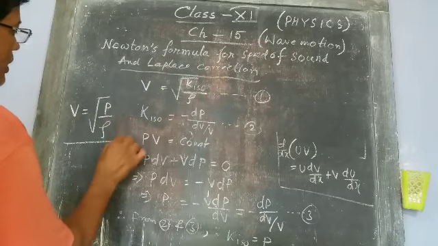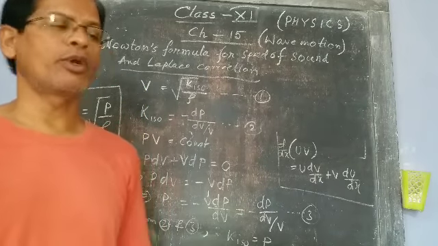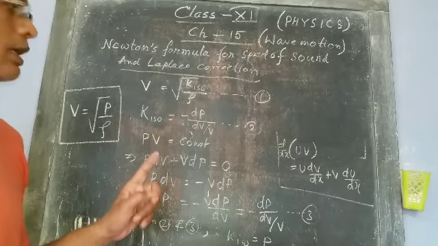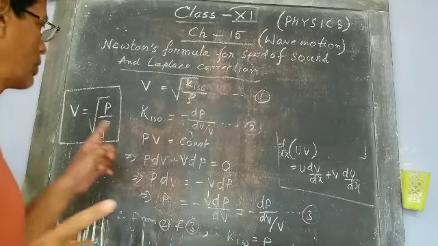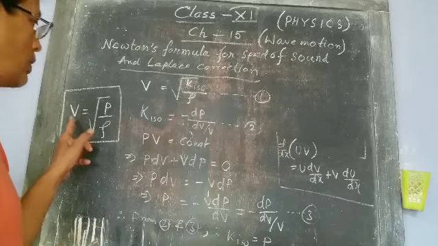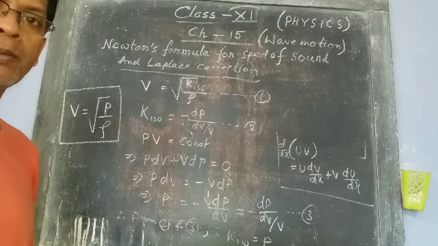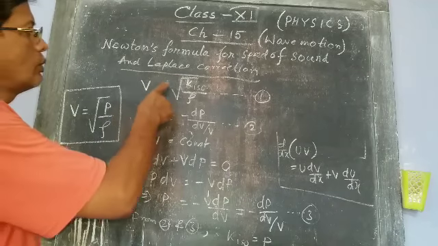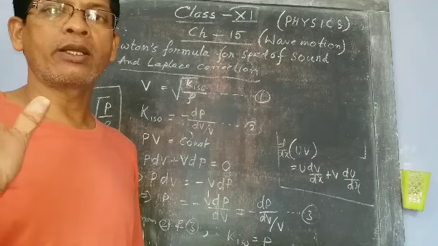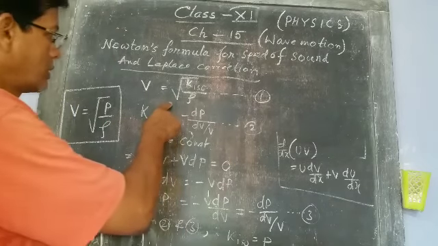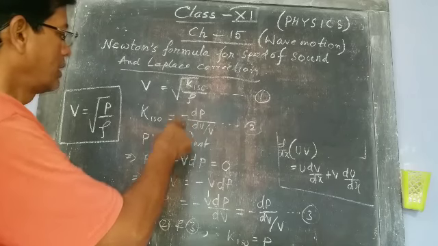This is Newton's formula for speed of sound according to the isothermal process. V equals root over of P by rho. Clear? According to Newton, sound propagates through air by isothermal process. So this. And the bulk modulus expression is this.